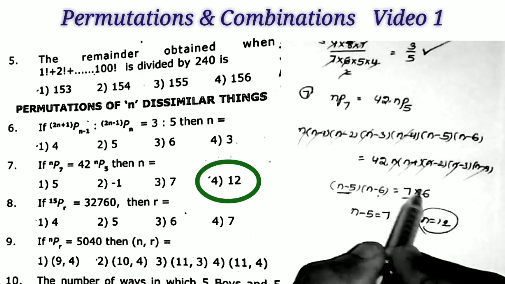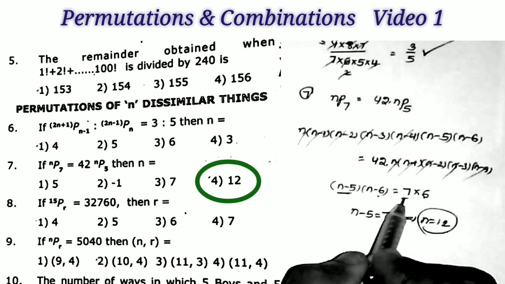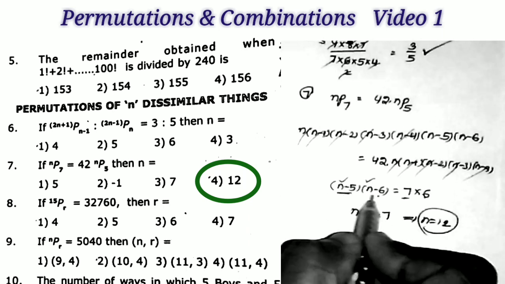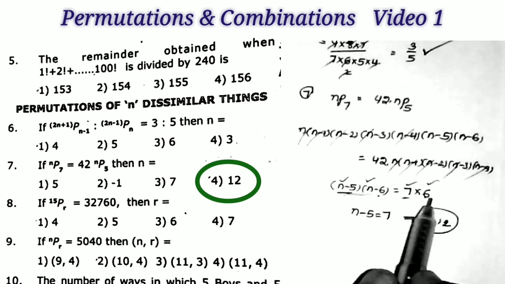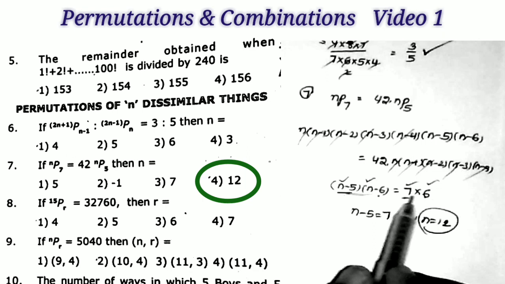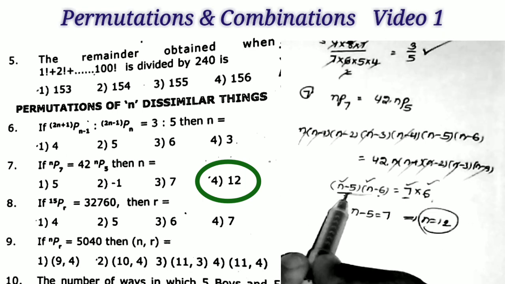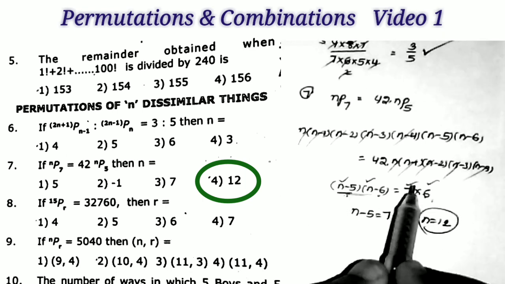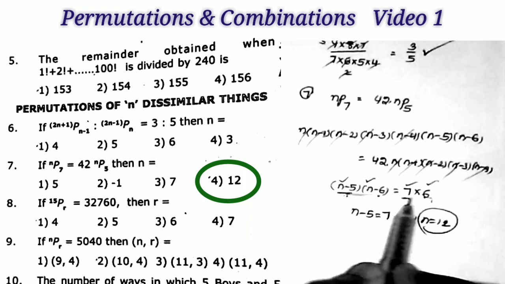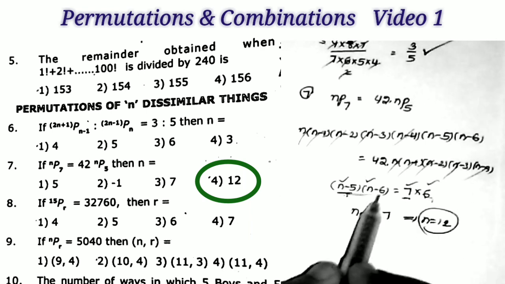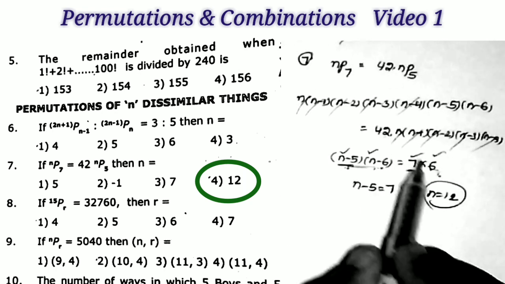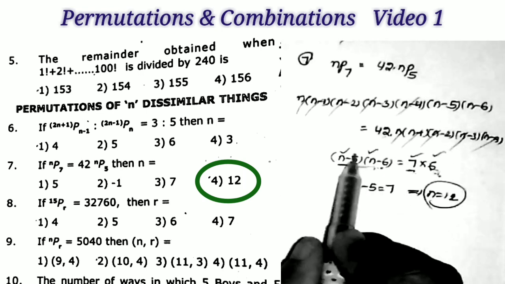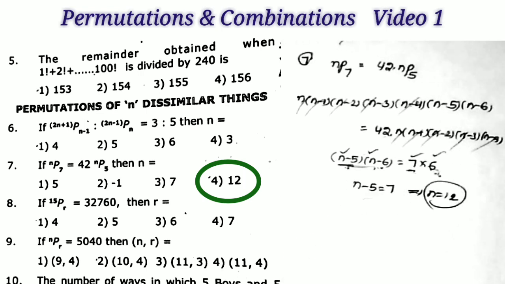Either taking that n minus 6 is equal to 6 or n minus 5 is equal to 7. Here we have the values in the decreasing order. Here also we have to take the values in the decreasing order. Understand? We don't take 6 into 7 here. Here we have to take only 7 into 6, since n minus 5 is greater than n minus 6. So here also we must take 7 greater than 6. We have to take in that order. In the same order we have to take the numbers here. These are the product of the two consecutive numbers, so here also we have to take the product of the two consecutive numbers in the decreasing order. Therefore n is equal to 12. That's all. And that is the last option.